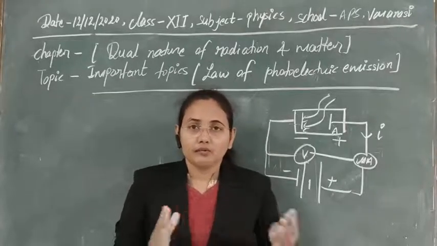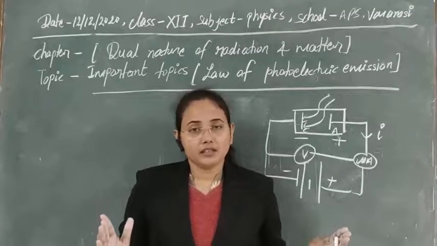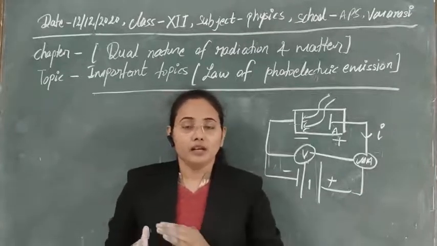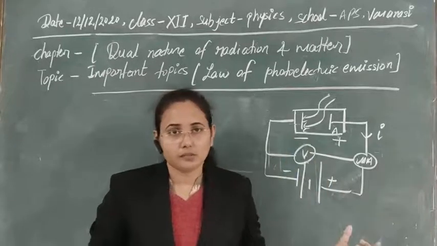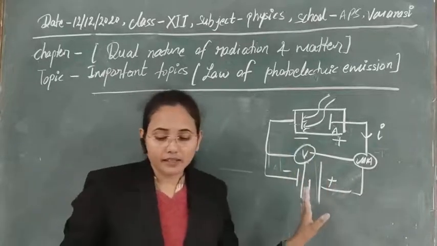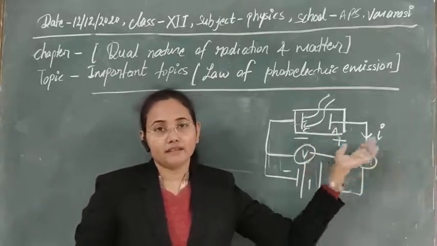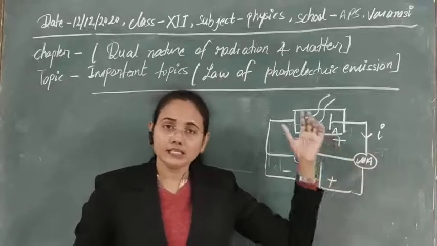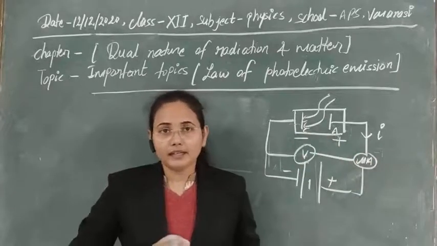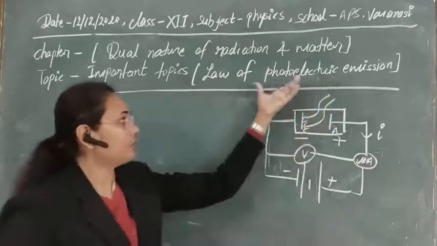So you already have the data for the seven electromagnetic waves. With the help of it you can compare this, and questions can be asked based on these factors also. So finally we have seen four factors that are affecting the photoelectric current here. In a summarized way, if you write it, then we can obtain the laws of photoelectric emission.